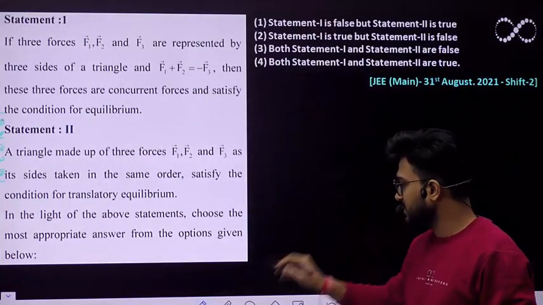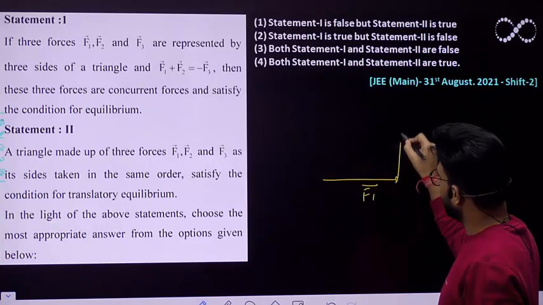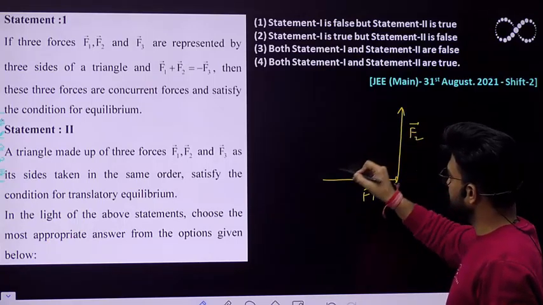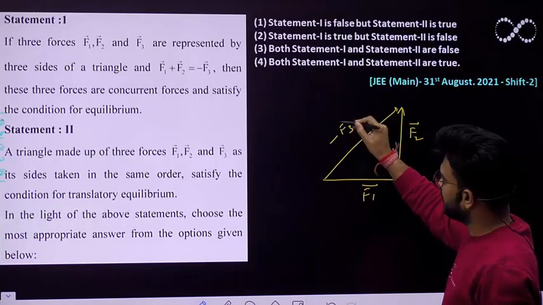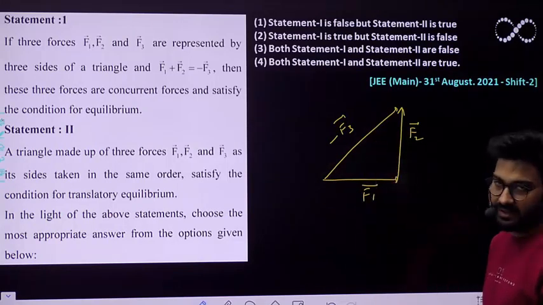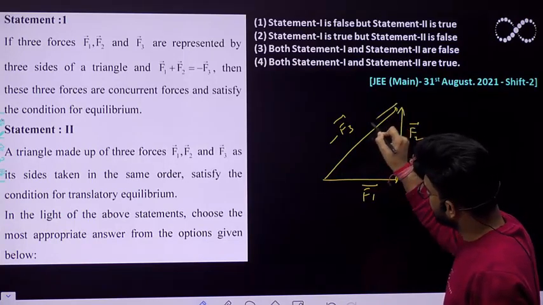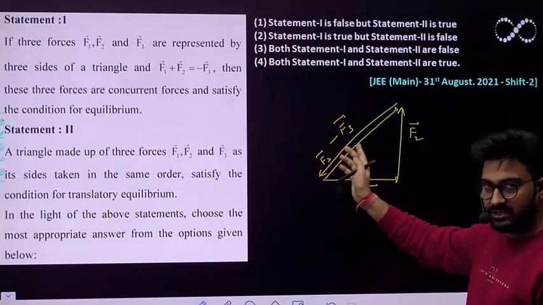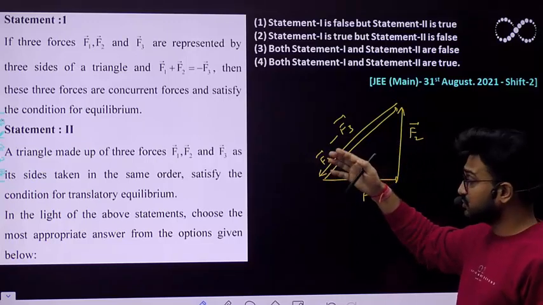so let this be F1 and let this be F2, and the resultant of these two, this vector, is negative of F3 vector. Okay, so the resultant of these two is negative of F3 vector. So that means negative of F3 vector means this F3 vector has to be in this particular direction. Okay, because the negative of this vector would be opposite, the magnitude would remain same but the direction would change.